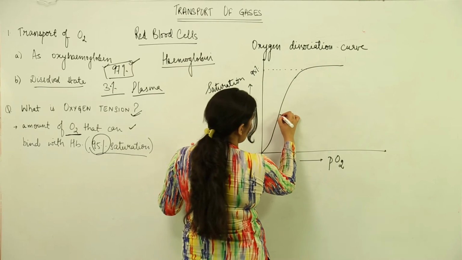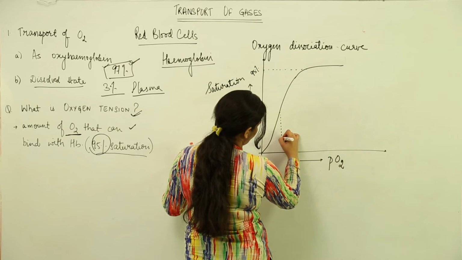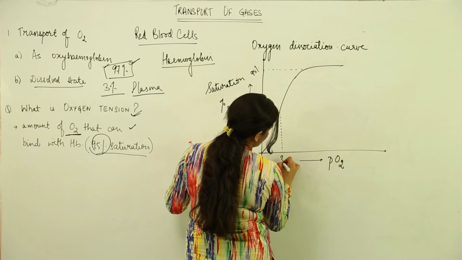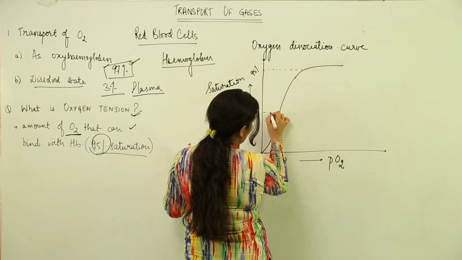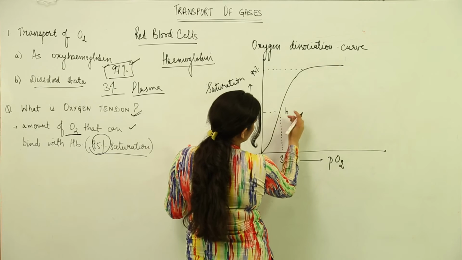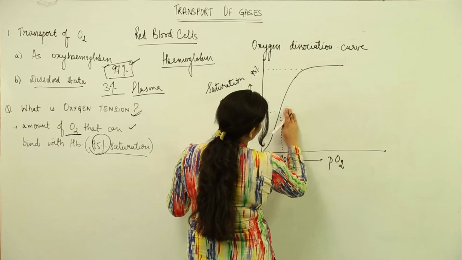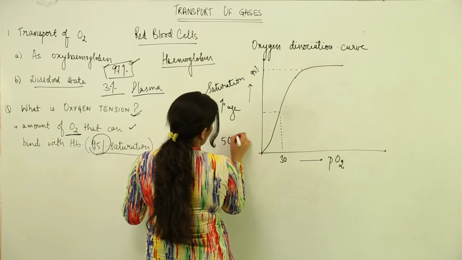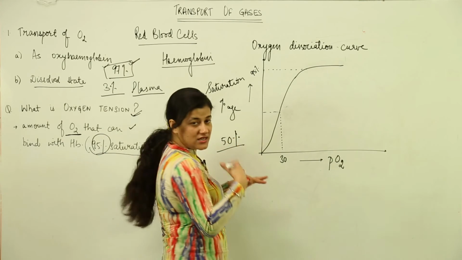Now at a partial pressure of 30, that is when PO2 is 30, the hemoglobin saturation is 50%. Half of the hemoglobin has saturated.